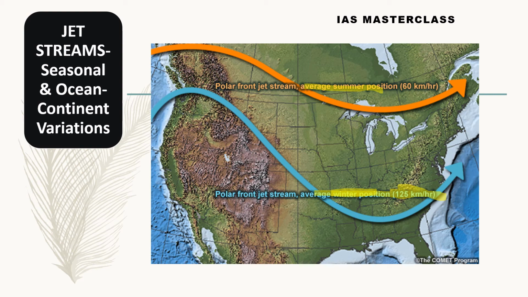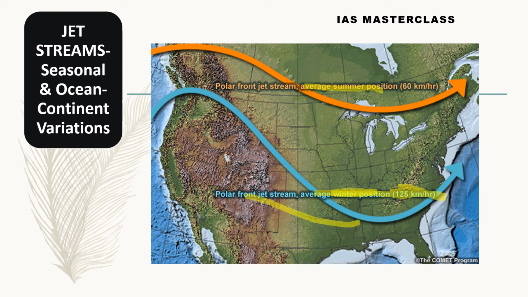Now, will this speed be uniform across the world, across this jet stream? Not really. Wherever the jet stream moves over oceanic regions, there will be less contrast, right? That means the velocity of jet streams would be reduced. Coming to the continental regions, where there is higher contrast, the speed of jet streams would be much higher.